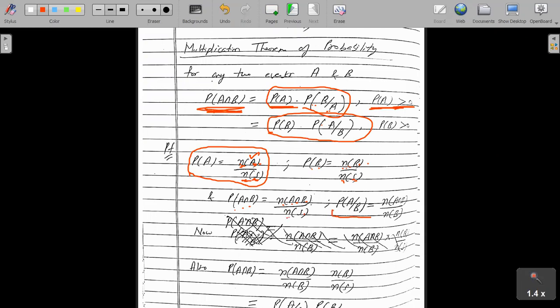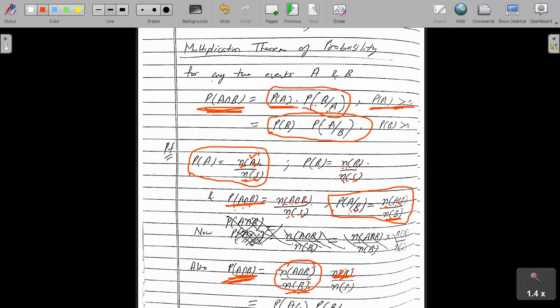अब by definition हमें पता है what is probability of A mod B. Probability of A mod B क्या होता है? So this is obviously पहले नीचे जो B के cases हैं, so N B over number of the events in their intersection, right? So finally probability of A intersection B को हम क्या लिख सकते हैं? So this is N of A intersection B over N of S. हमने क्या किया, N of B से multiply और divide कर दिया इस चीज को, N of B से multiply कर दिया, N of B से divide कर दिया.